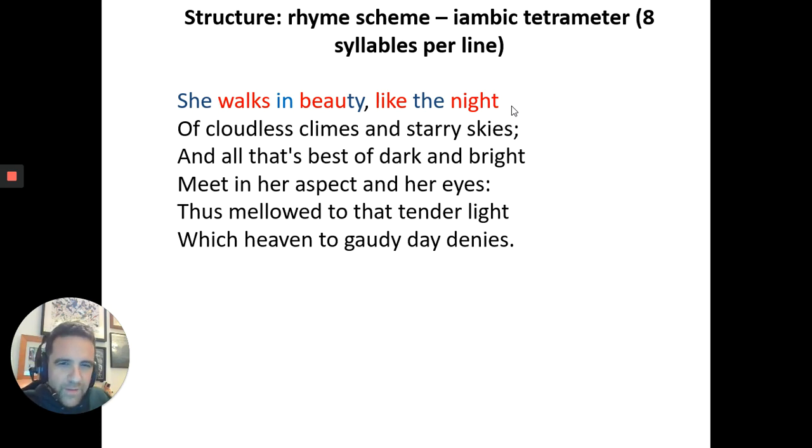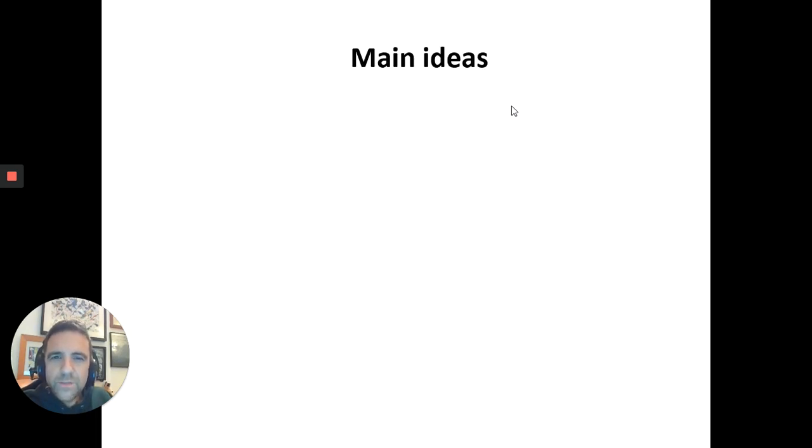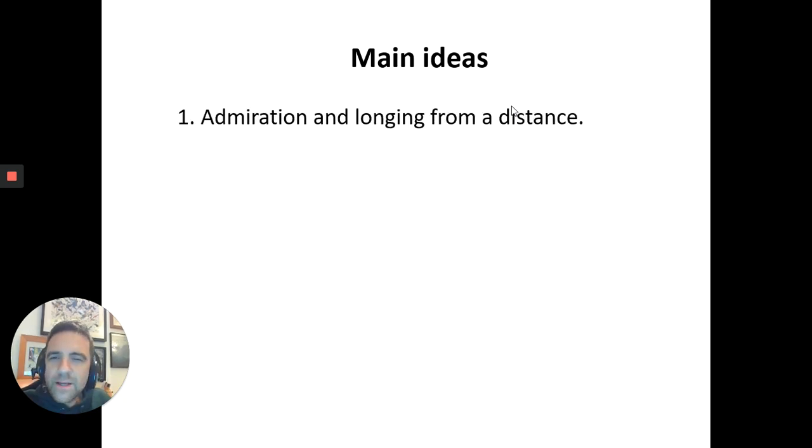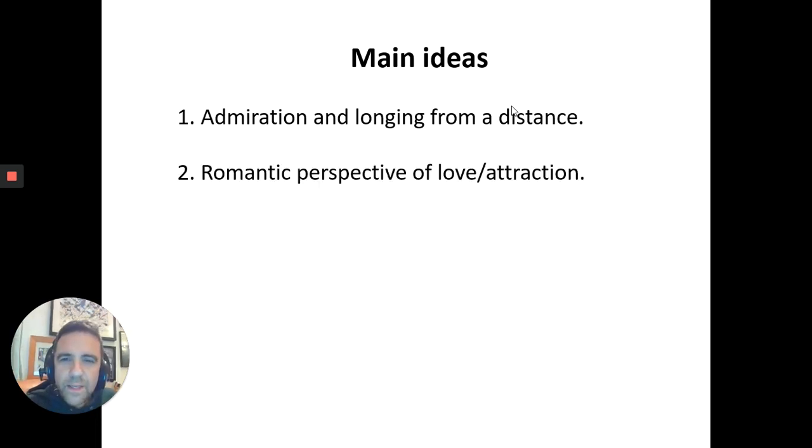Again, it's perfect. It helps to increase the pace and the sense of movement of the poem, and like everything in the poem, and like the woman he's describing, it screams elegance. And so, to finish off the presentation, I just wanted to summarize the main ideas from this poem. So firstly, the poem is about this idea of admiration and having a longing for someone from a distance.